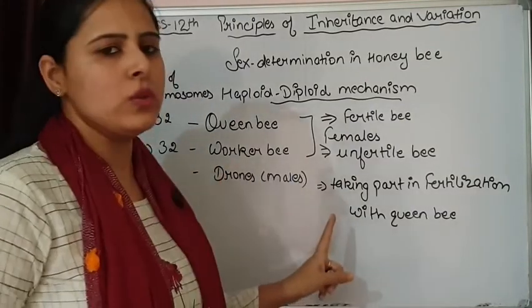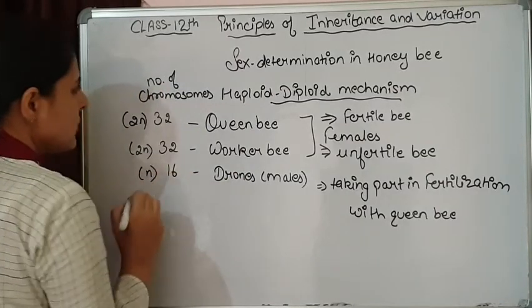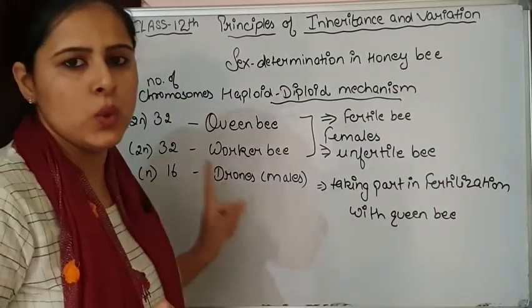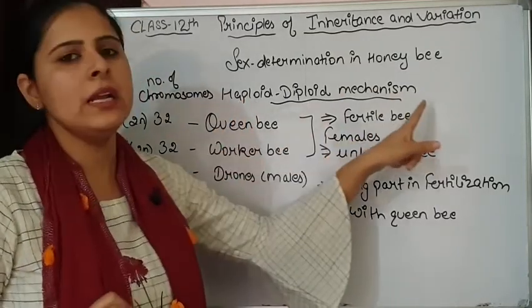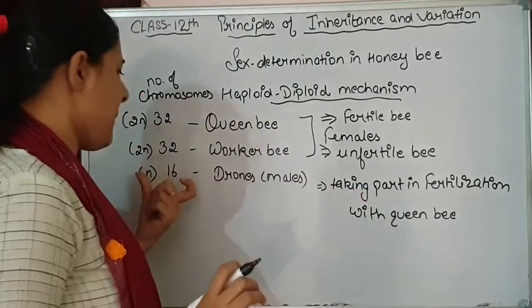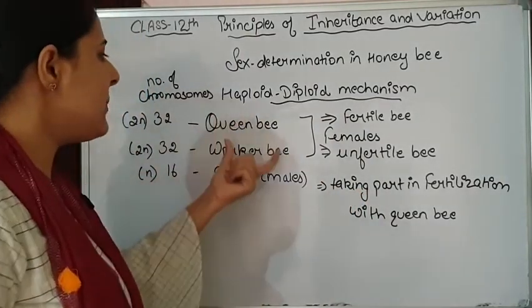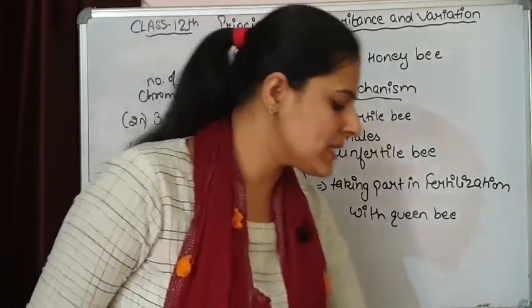But drones, the males, are haploid and the number of chromosomes in them is 16 only. That's why I am saying they are showing a haploid diploid mechanism. In the complete beehive, the males are haploid in nature and the females that are produced are diploid in nature. How is this happening?